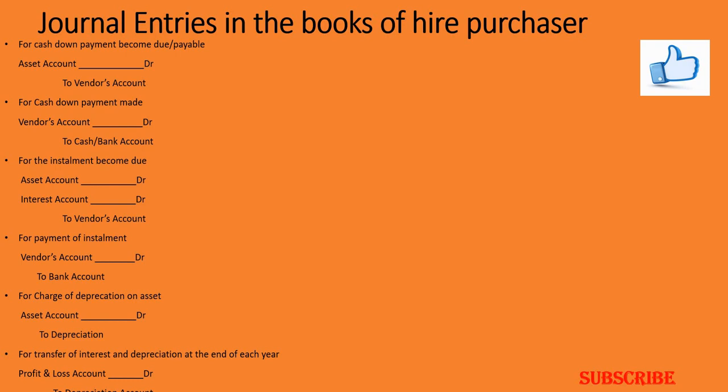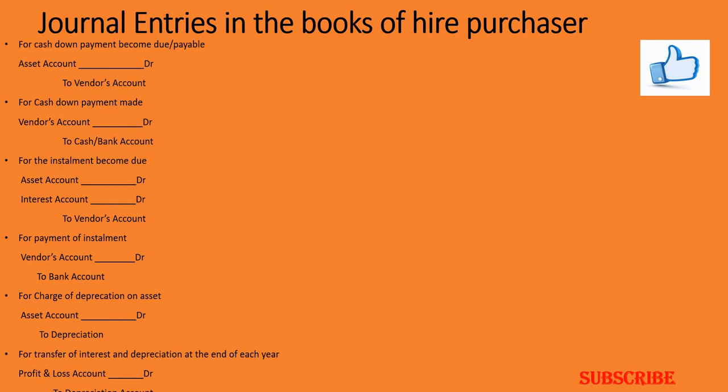For payment of the installment, vendor's account debit to bank account. Then for charge of the depreciation on asset, asset account debit to depreciation. For transfer of interest and depreciation at the end of each year, profit and loss account debit to depreciation account and interest account. The first 2 entries come only in the first year, whereas the subsequent entries will be repeated for every year.